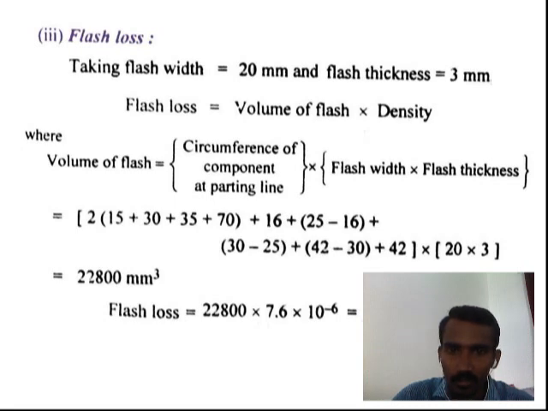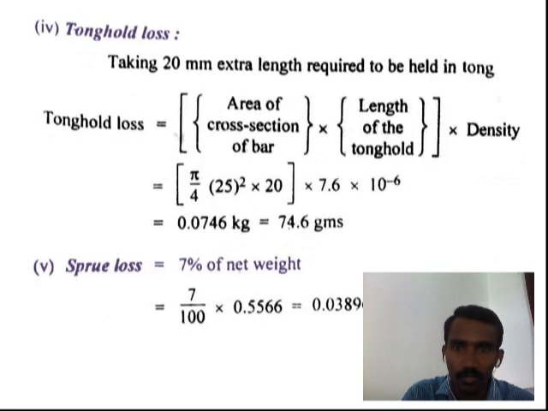That's why you consider 25 minus 16 plus 30 minus 25 plus 42 minus 30 plus 42, into flash width 20 mm, into flash thickness 3 mm. Finally, volume of flash is 800 mm cube. Next, flash volume multiplied by density of the material to find the flash loss.